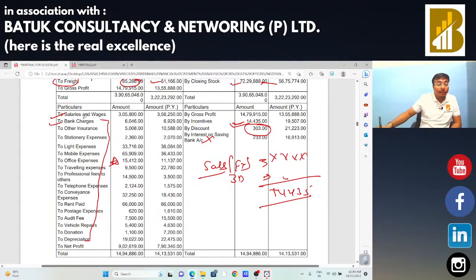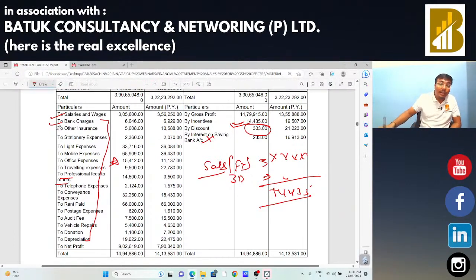For example, I see one expenditure here, professional fees to others, in that case I am going to demand that particular ledger from that entity, that sir please provide us the professional fees ledger. In that case we need to check to whom that entity is going to pay the professional fees. Maybe he is an advocate, in that case the same should be categorized as legal fees, and if it is legal fees then whether GST has been paid under RCM or not, entity has paid the taxes under reverse charge mechanism or not, we need to check this same.